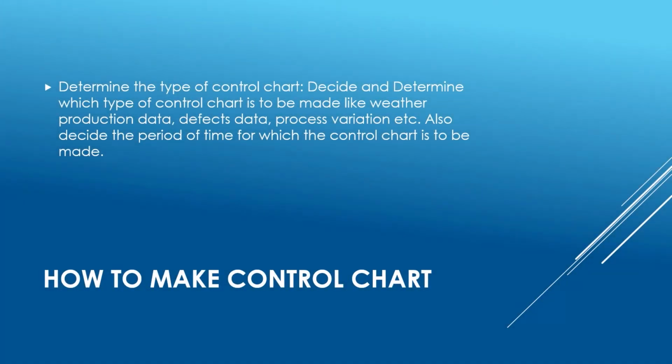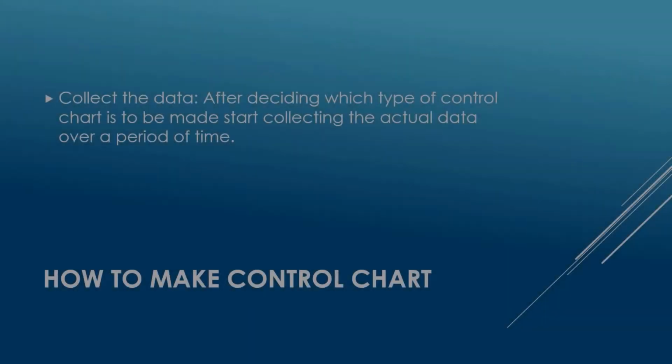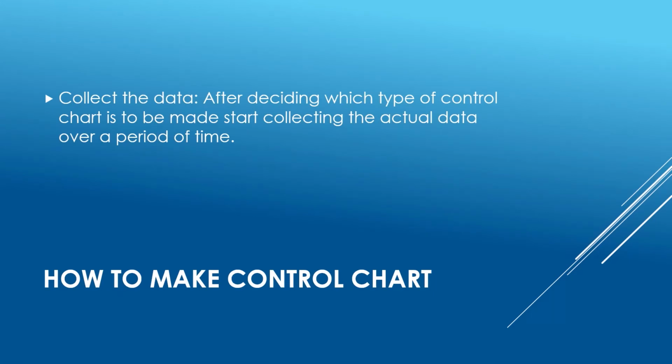How to make a control chart. Following are the steps for making a control chart. Determine the type of control chart. Decide and determine which type of control chart is to be made, like whether production data, defects data, process variation, etc. Also decide the period of time for which the control chart is to be made. Collect the data. After deciding which type of control chart is to be made, start collecting the actual data over a period of time.